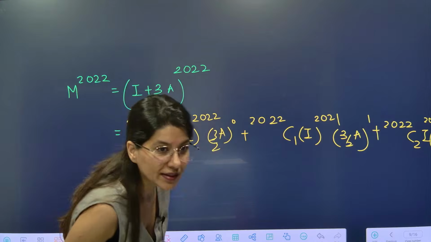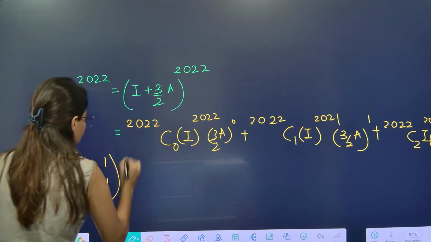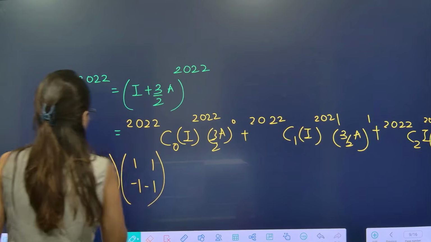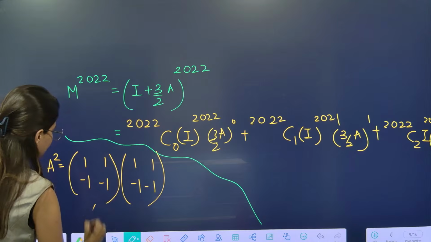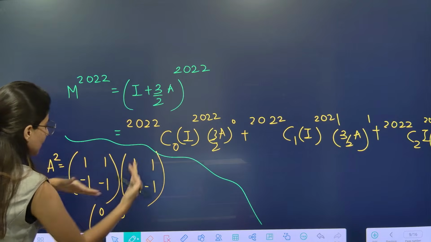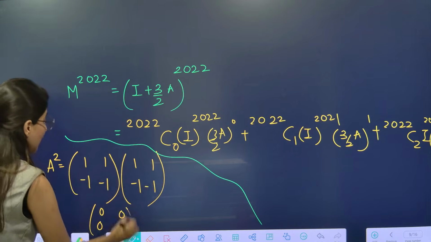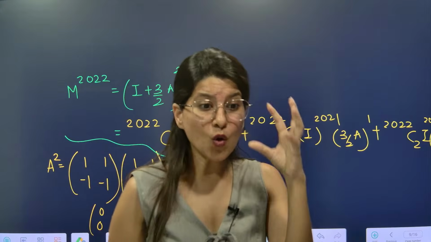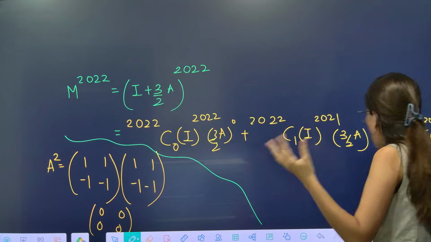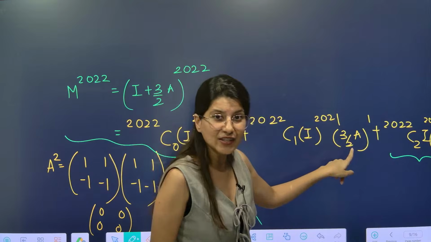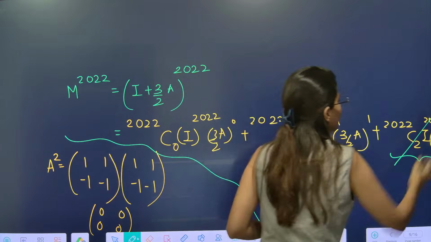Alright. So let's calculate A square. Remember what was A? This is your A. Let's calculate it. So 1 minus 1, this is 0. Now again 1 minus 1, 0. Then this is minus 1 plus 1, 0. And this is minus 1 plus 1, 0. What does that mean? A square is 0. And the moment you see A square is 0, A cube will be further 0. So all the terms after A power 1, this is A power 2, A power 3, every term will become 0 after this. You don't have to write it.